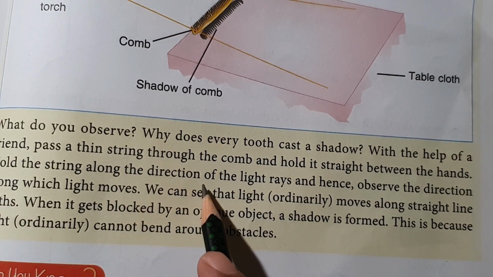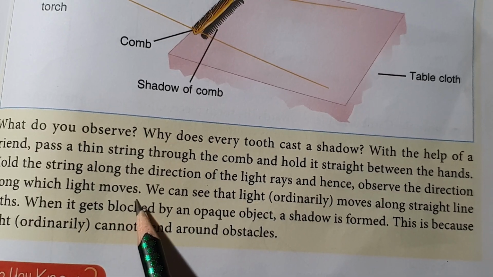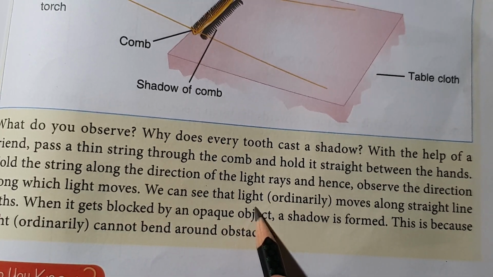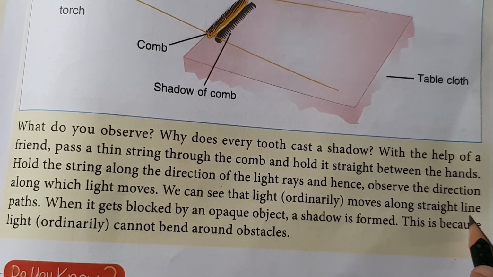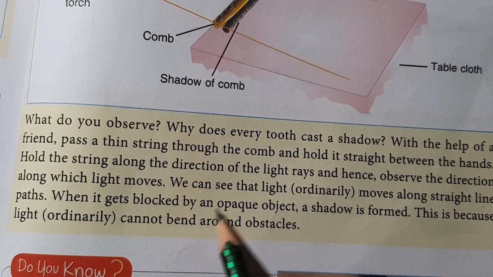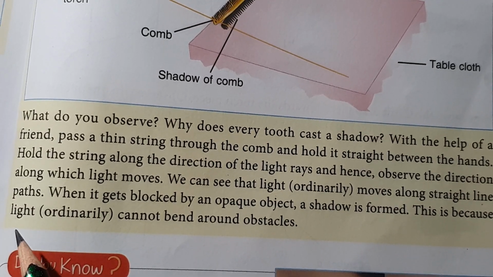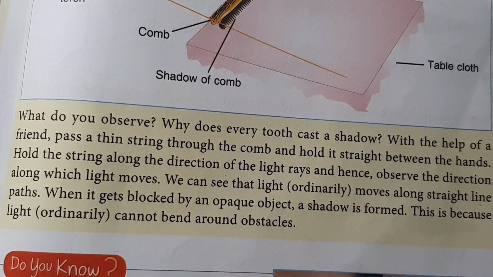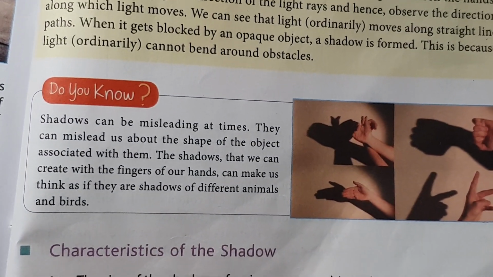Hold the string through the direction of the light rays. Observe the direction along which light moves. We can see that light moves, हमेशा light किस तरह move करेगी? Straight line path. जब उसके path में block हो गए, कोई opaque object in between आएगा, shadow form होगी. This is because light cannot bend around an obstacle. Light obstacles के through bend नहीं होगी.